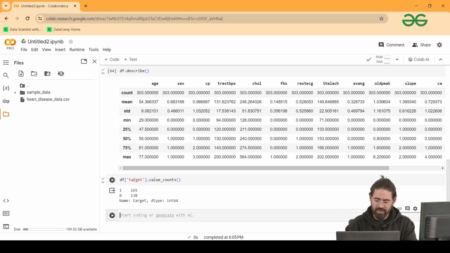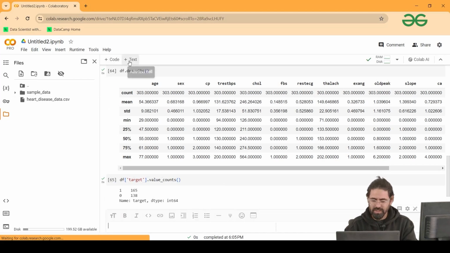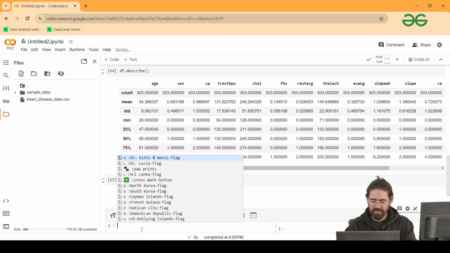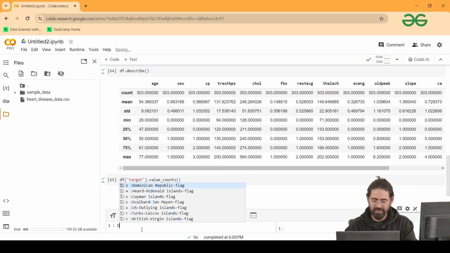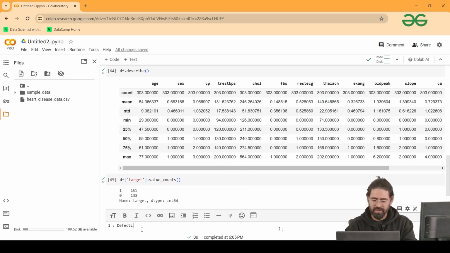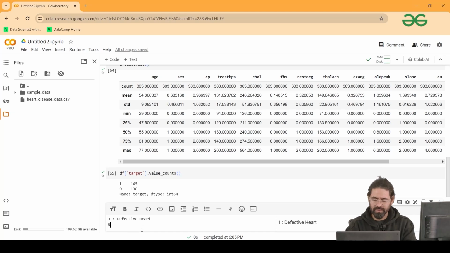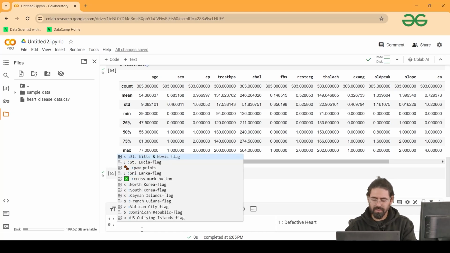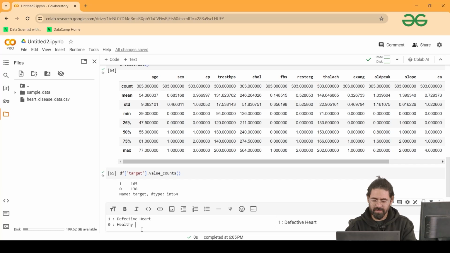So I should describe here that 1 represents a defective heart and 0 represents a healthy heart.